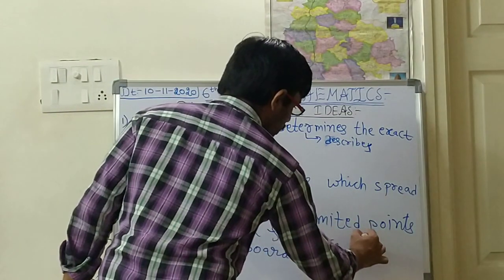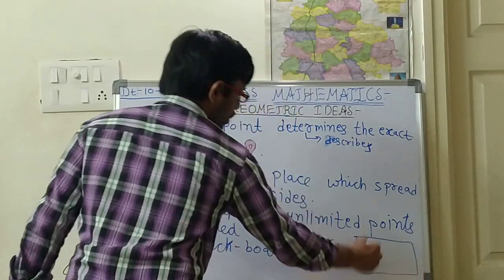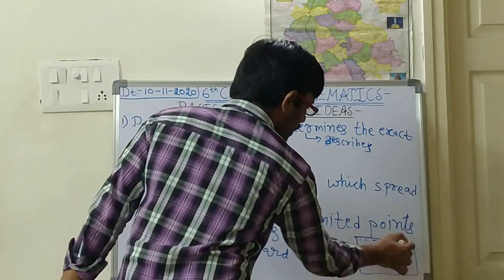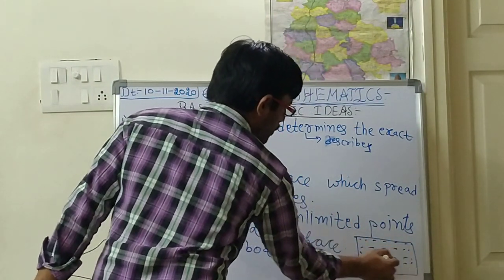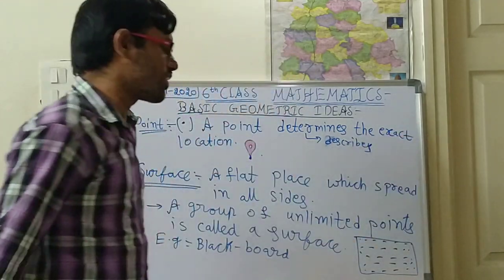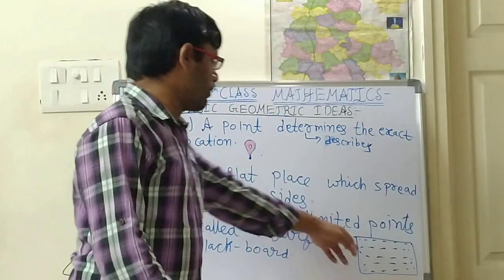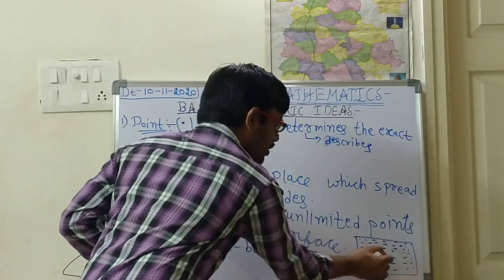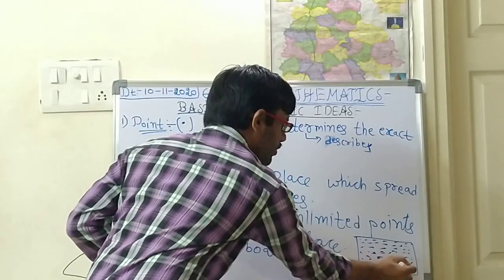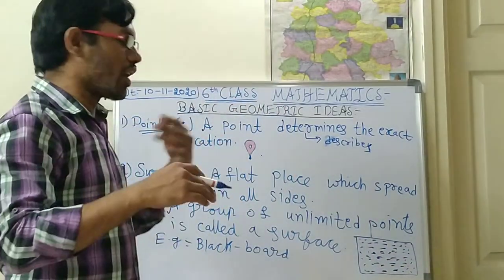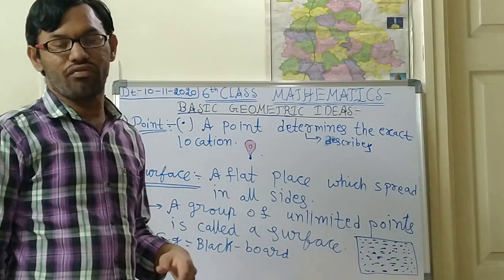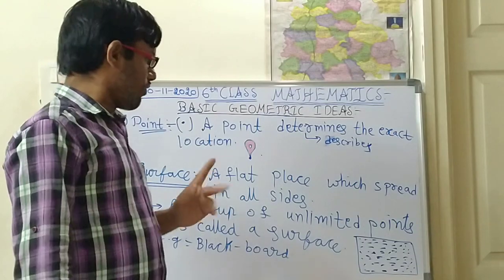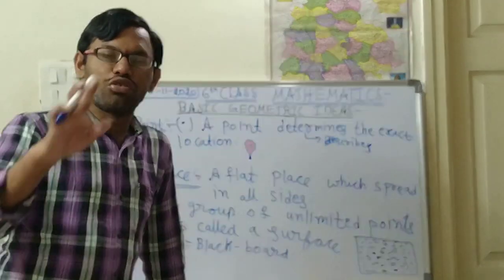So here you draw this picture. Any picture, a rectangle or a square. On this you keep like this, so that all of this will be marked as points. Unlimited points. Here we can't count these points. We can't count all these points. That means there will be uncountable points on the surface. So this is about surface.